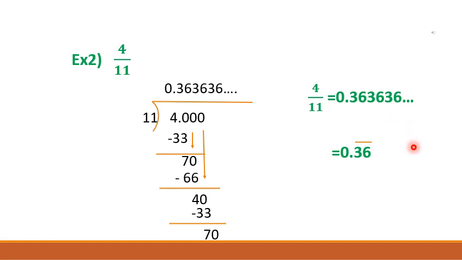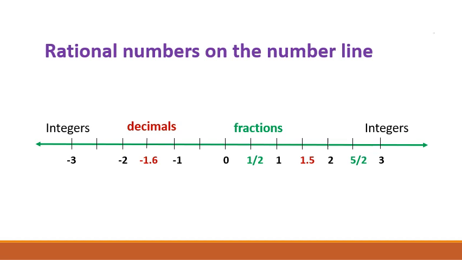All these types of decimal numbers are rational numbers. I will show you on the number line. This is the number line showing all integers, fractions, decimals. All these are rational numbers. I hope it is clear to you.